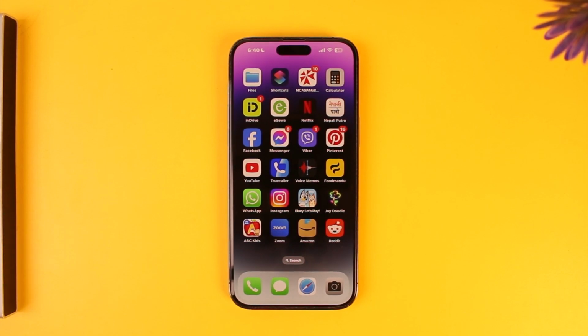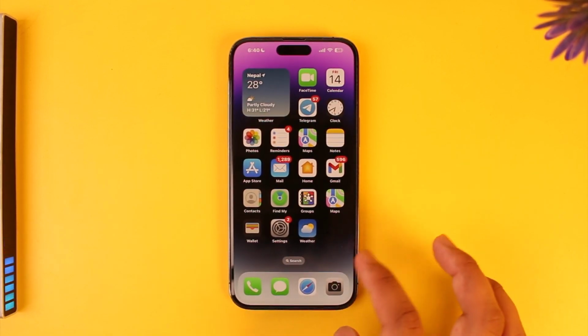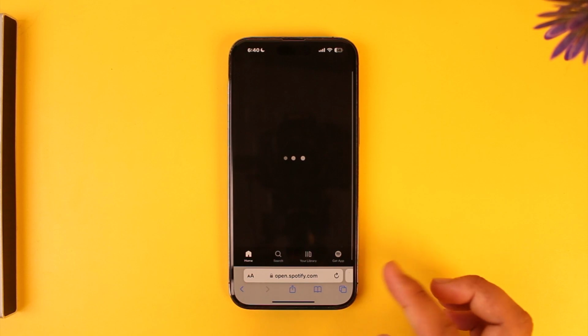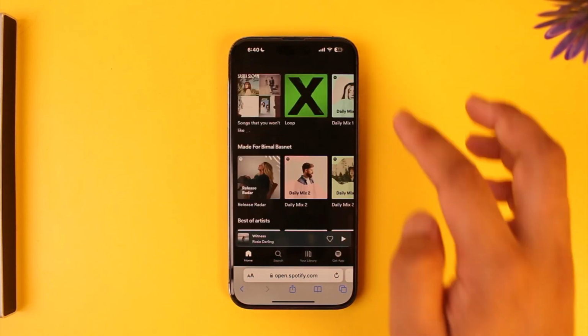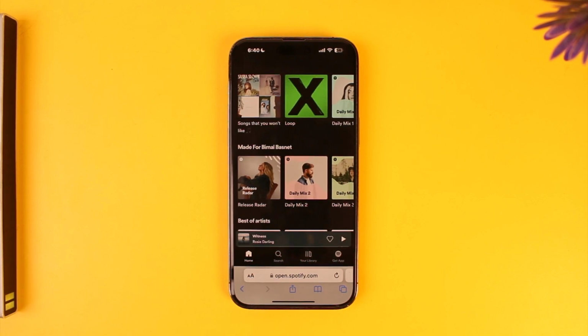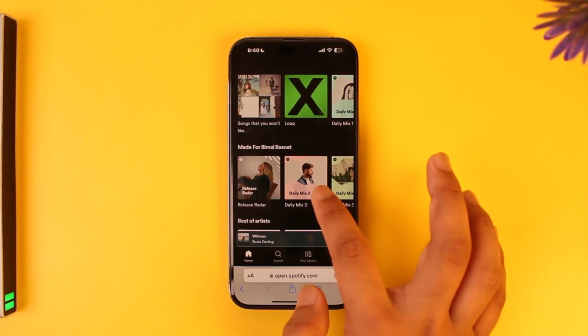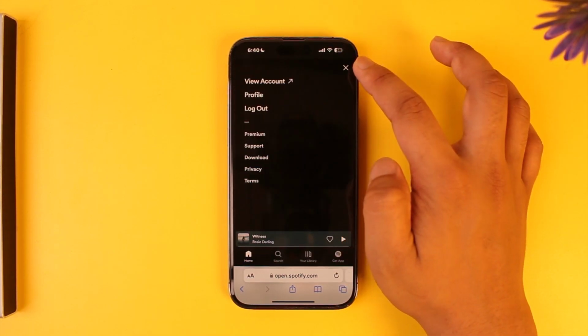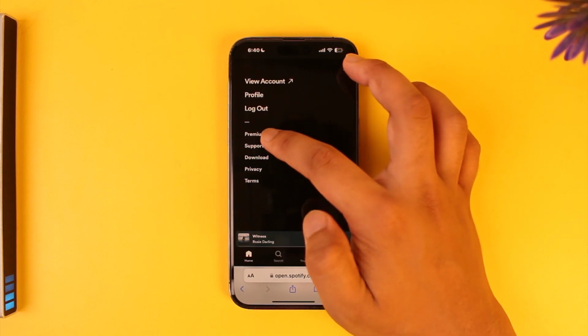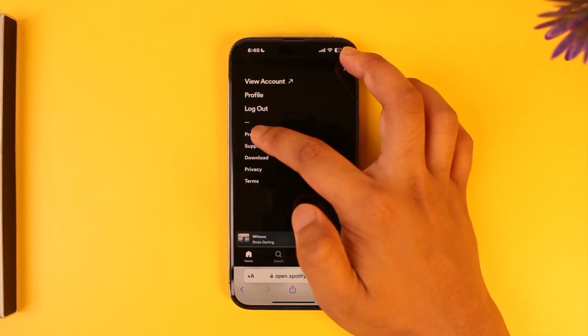Now if you want to upgrade to Spotify Premium in iPhone, the easier way I would always recommend is that you open your browser and go to spotify.com, then log into the account where you want to get the premium, because from the app you will not be able to subscribe to premium. So once you're here from your browser and you log in, tap on the gear icon from the top right hand side of the screen. Then from the top right hand side gear icon, just go to the premium option that you can find here.